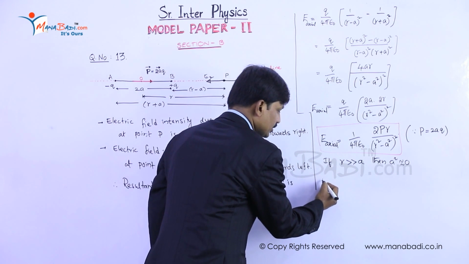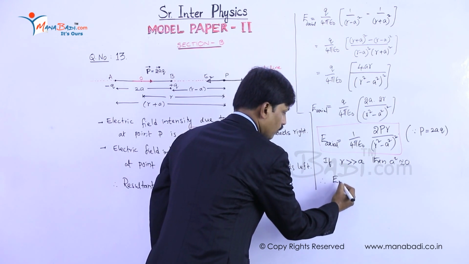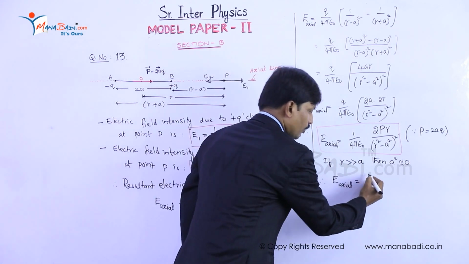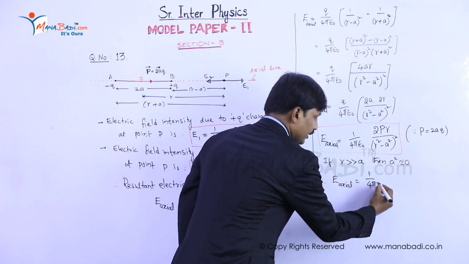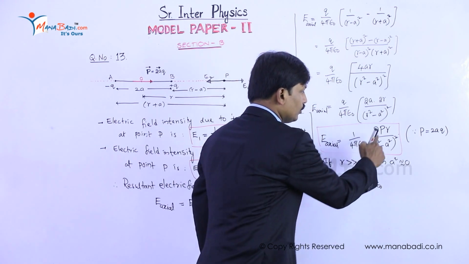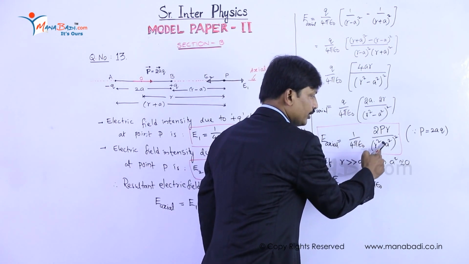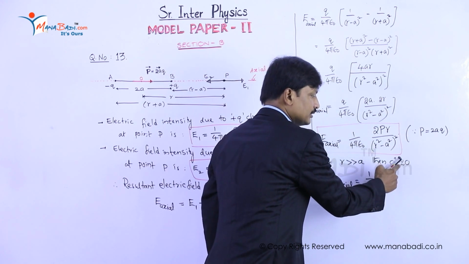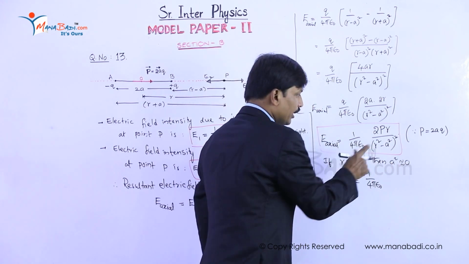Therefore, the above equation can be written now as E axial is equal to 1 by 4 pi epsilon naught into 2p r by (r square) whole square, because a square is negligible, so it is 0.